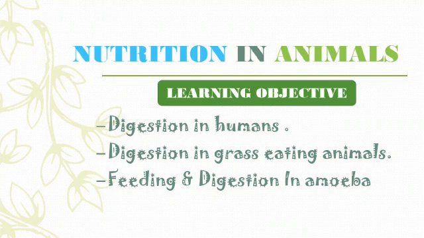Then we will be dealing with digestion in grass eating animals, and at last we will be discussing feeding and digestion in amoeba. Amoeba is a unicellular organism. We have already discussed cells, cell organelles and different parts of the cell in class 6th. So here we are going to see specifically how feeding and digestion takes place in amoeba.